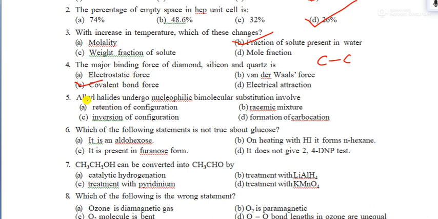Look at the next question. An alkyl halide undergoing nucleophilic bimolecular reaction, SN2. What happens? Remember the umbrella effect: inversion of configuration. So the answer is inversion of configuration. So question 5 is C only.